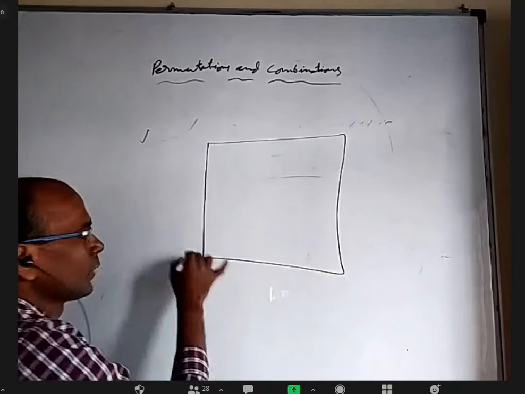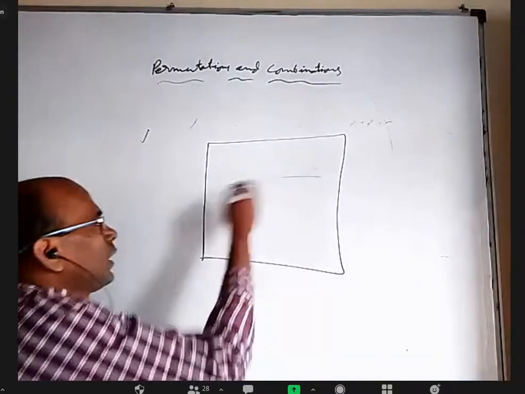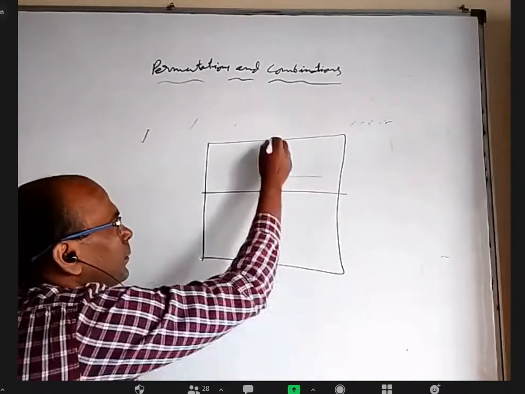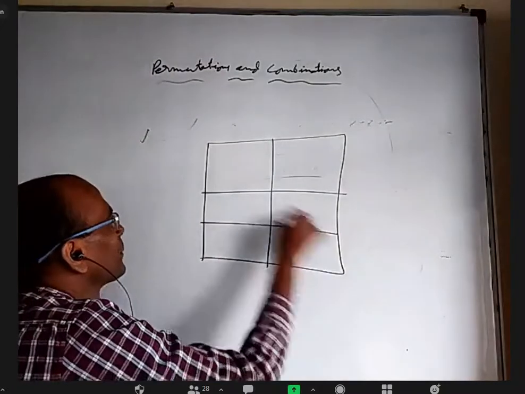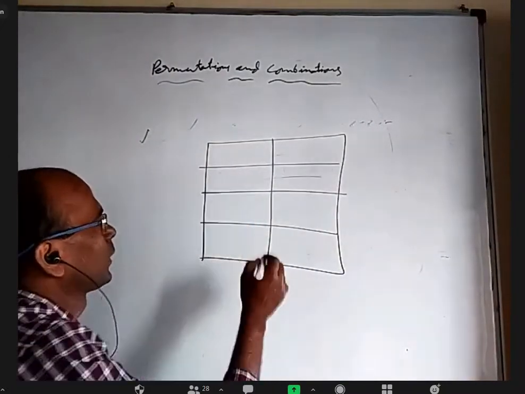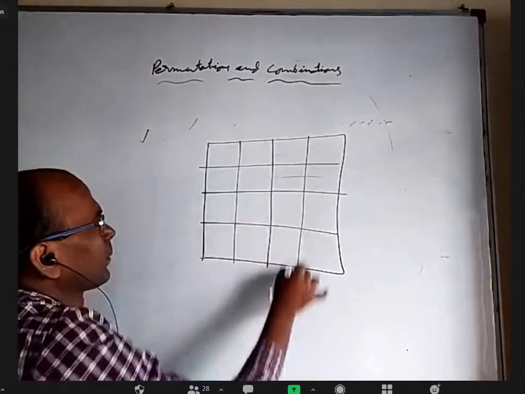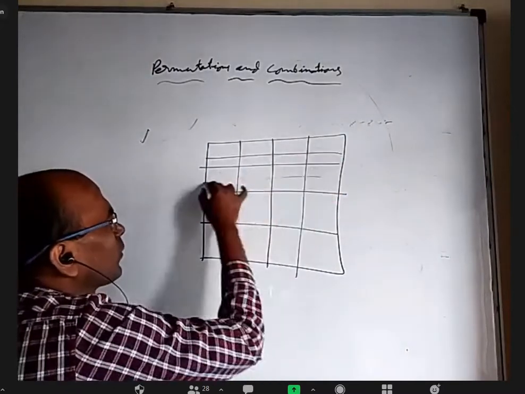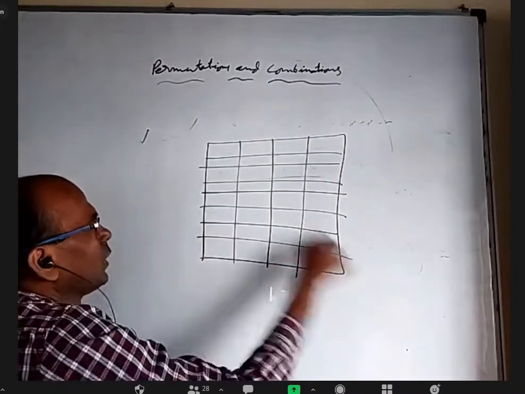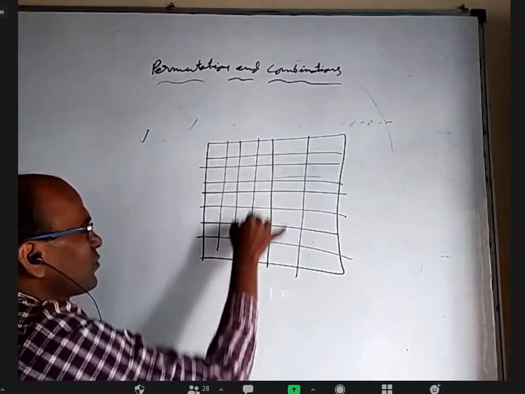This is a chessboard. All of you know about a chessboard. A chessboard has 64 squares.